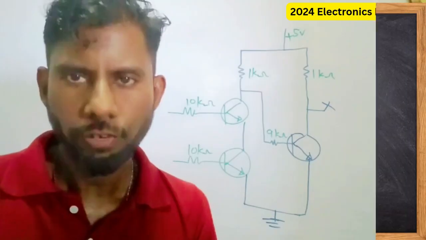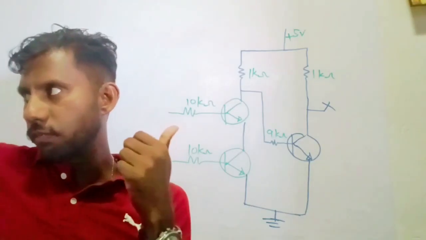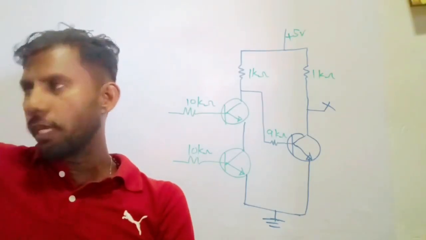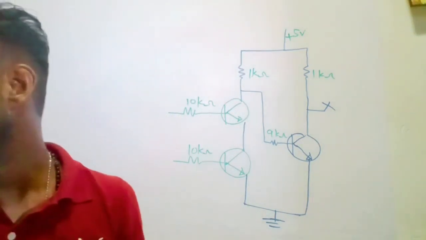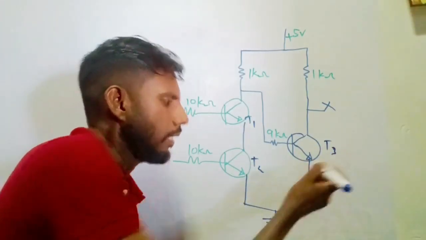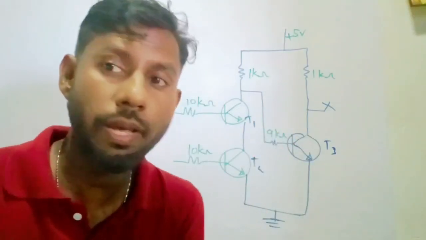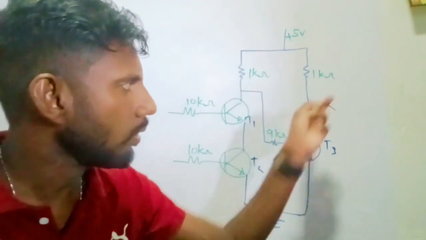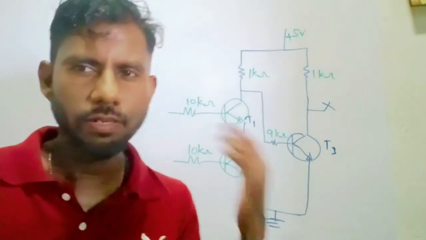Let's start reading. In the question, consider an AND gate circuit made of transistors operating as switches as shown in figure 1. The circuit consists of 3 NPN transistors, T1, T2 and T3. So this is T1, T2 and T3. In the beginning of the question, they are telling us it's similar to an AND gate. Both have to be 1 for the output to be 1. So they are giving hints when they give the question.